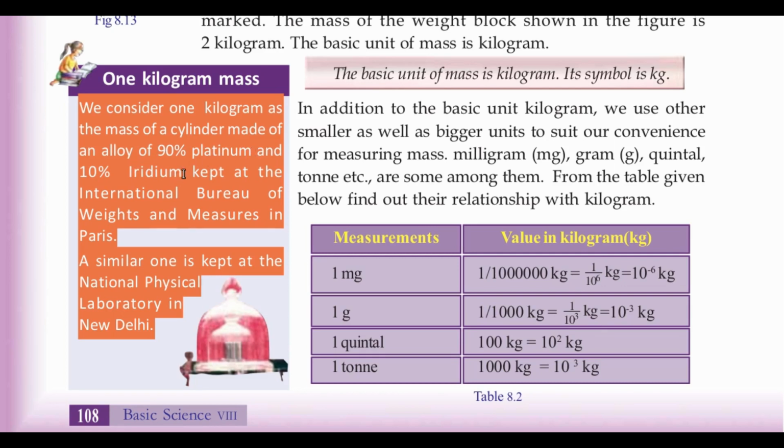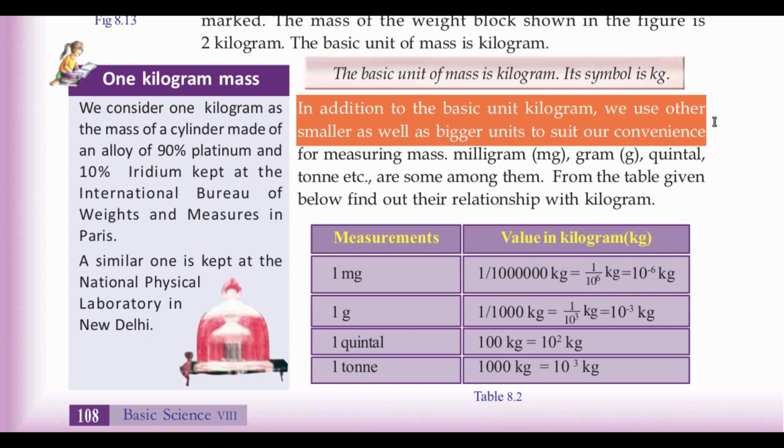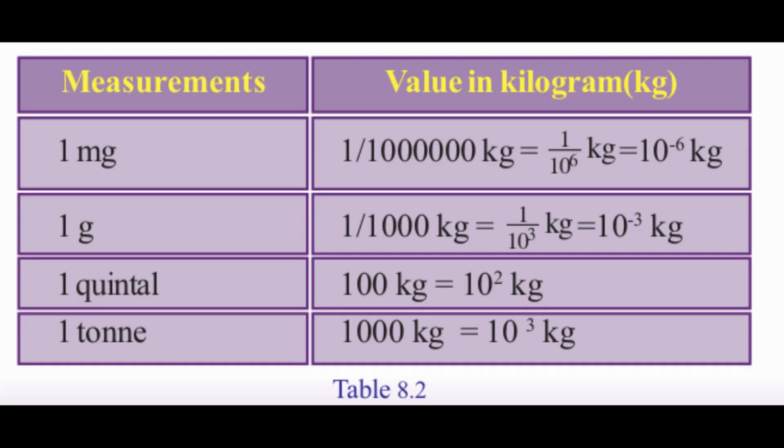This is kept at the International Bureau of Weights and Measures in Paris, and a similar one is also in our country. That is, it is situated at the National Physical Laboratory in New Delhi. In addition to the basic unit kilogram, we use other smaller as well as bigger units to suit our convenience for measuring mass. They are milligram, gram, quintal, ton, etc. From the table given below, find out their relationship with kilogram.